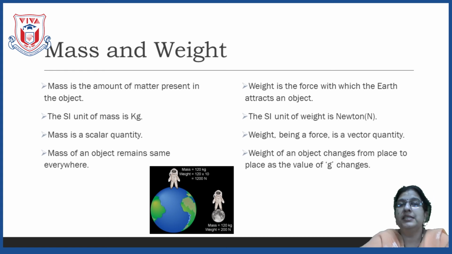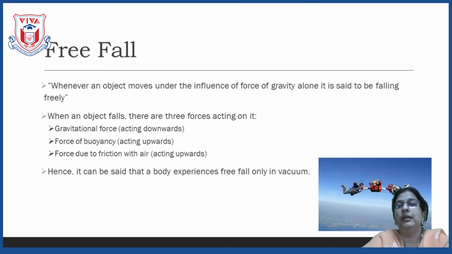The value of g changes anywhere on the earth, and as g changes, the weight will also keep changing. So, this is the concept of mass and weight. Now, related to this, let us see the next point.